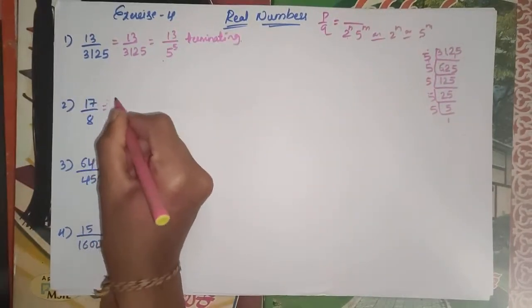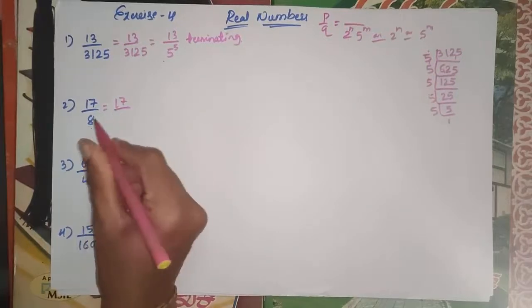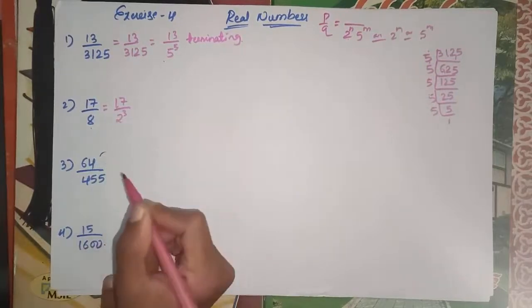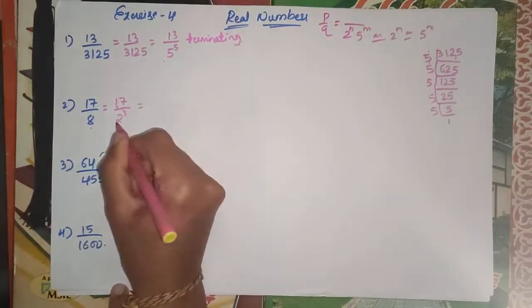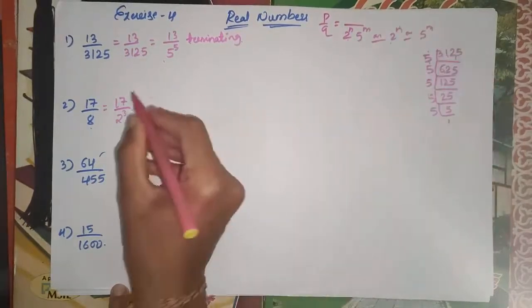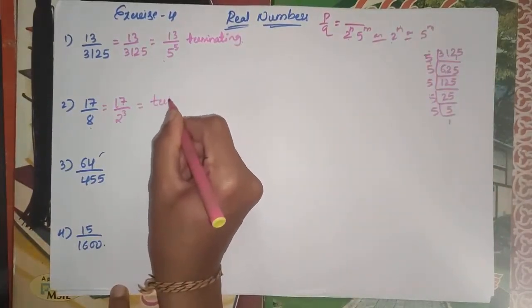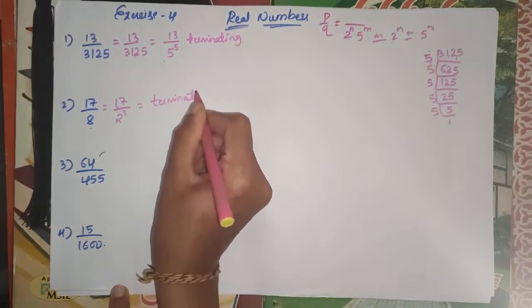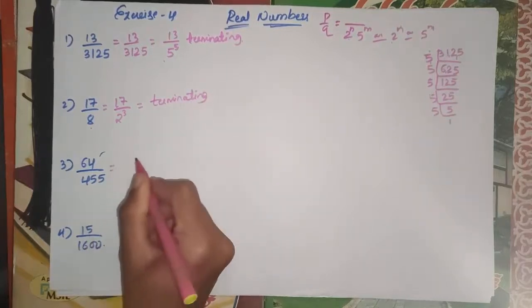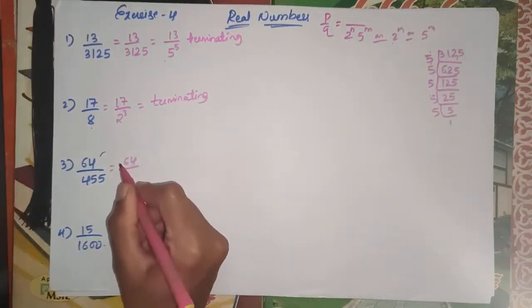Next, 17 divided by 8, where 8 can be written as 2 cube. Then it is in the form of 2 to the power of n. So automatically this is also terminating. Okay, then next, 64 divided by 455.